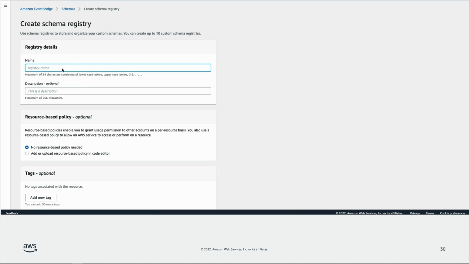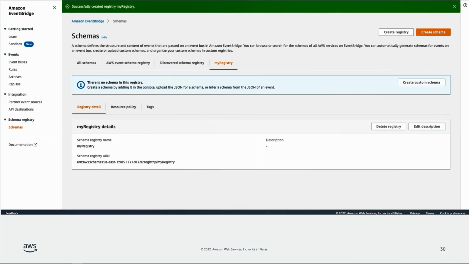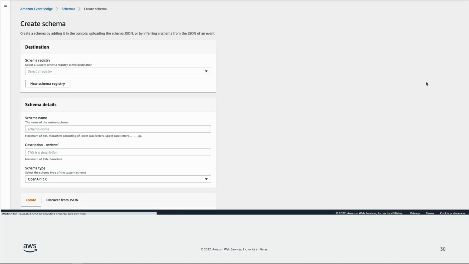Enter a name for the registry and then choose Create. There are currently no schemas in the registry, so choose Create Custom Schema to create one. Choose your registry as the destination and call the schema User.